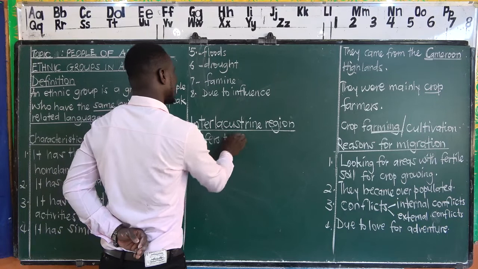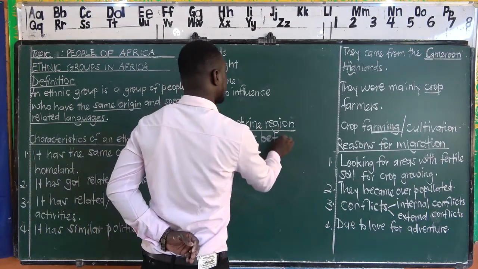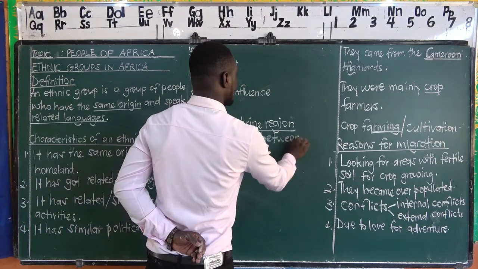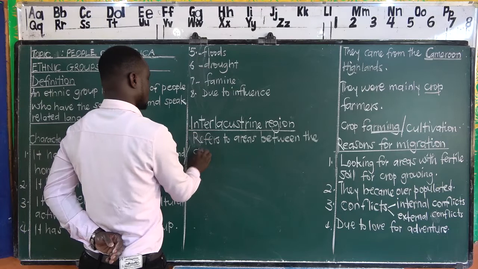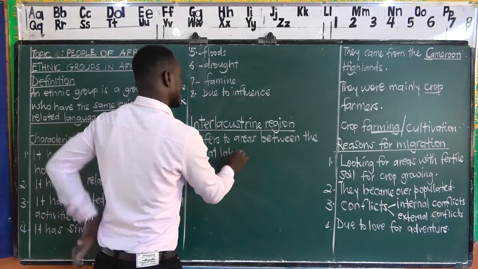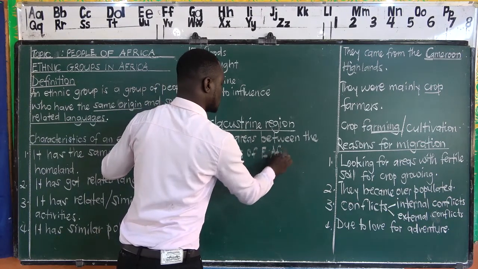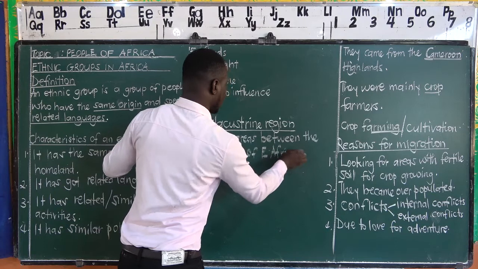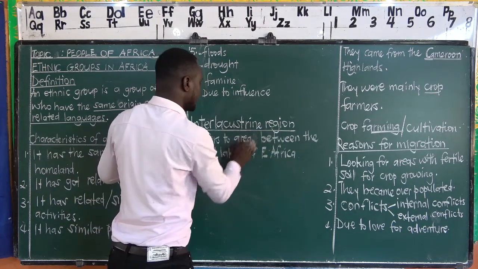to areas between the Great Lakes of East Africa. If it's interlacustrine region, we shall say an area.